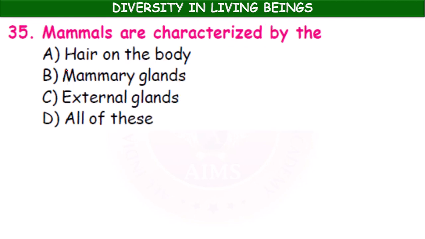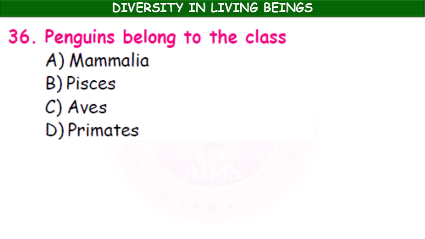Mammals are characterized by hair on the body, mammary glands, external ear. Okay, all of these. Penguins belong to the class Mammalia, Pisces, Aves, Primates. Aves means bird.